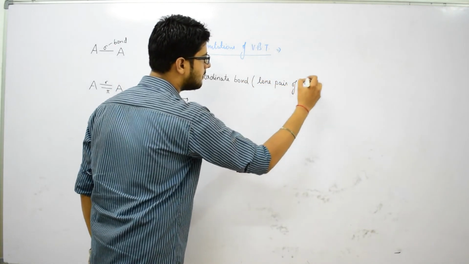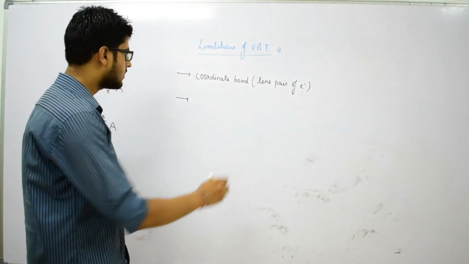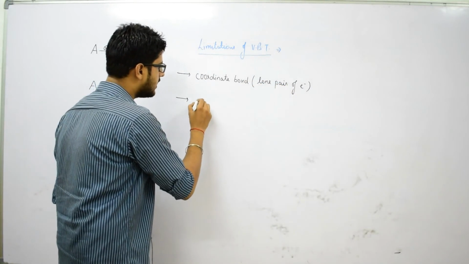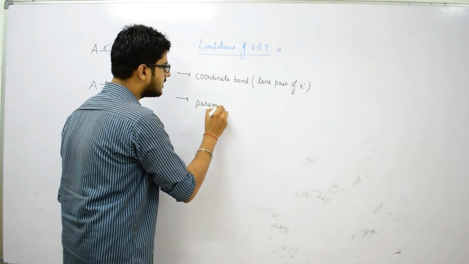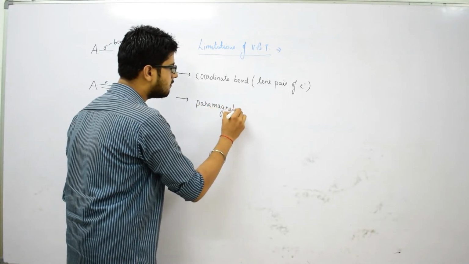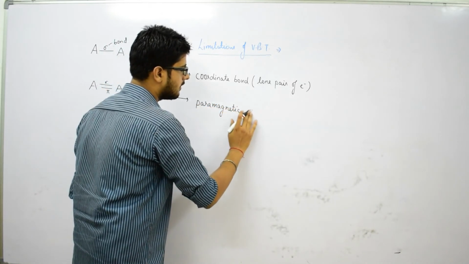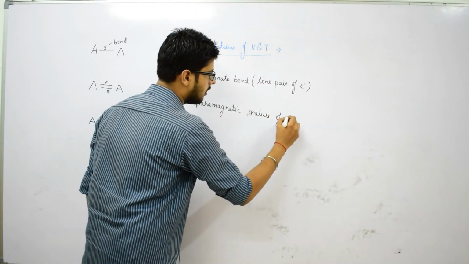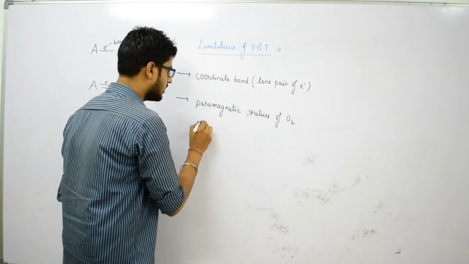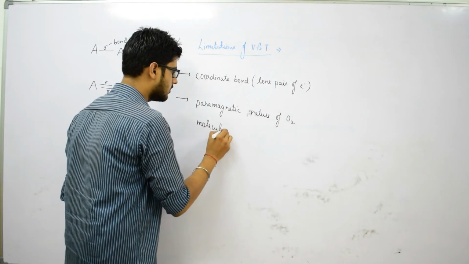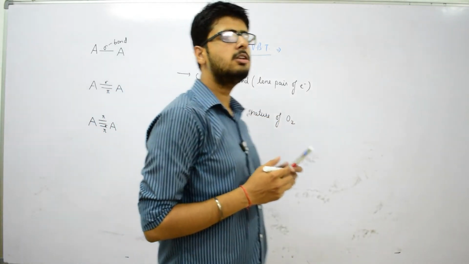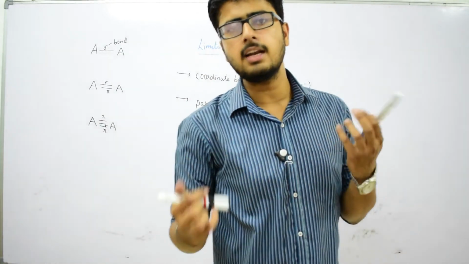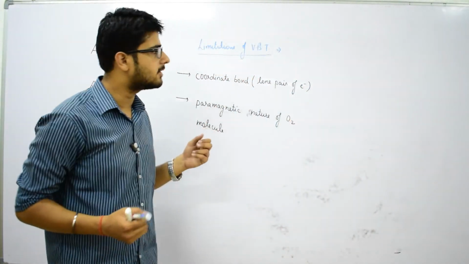The second one is that it does not explain the paramagnetic nature of oxygen molecule. So, these are the two main limitations of VBT.